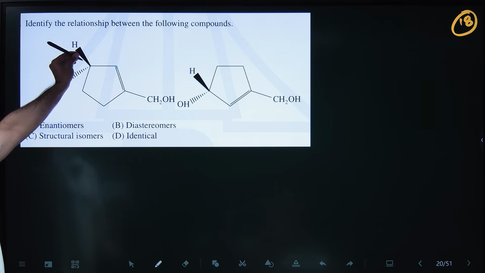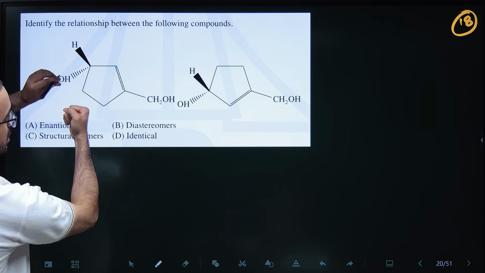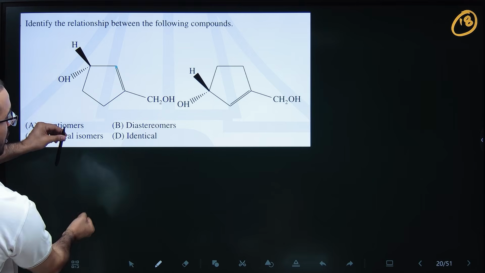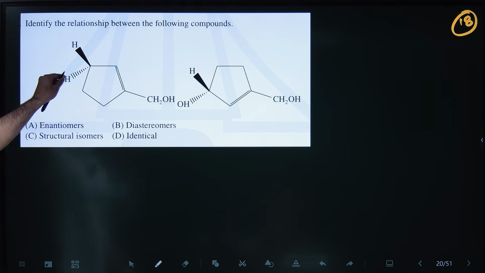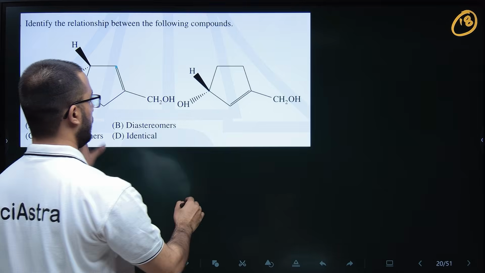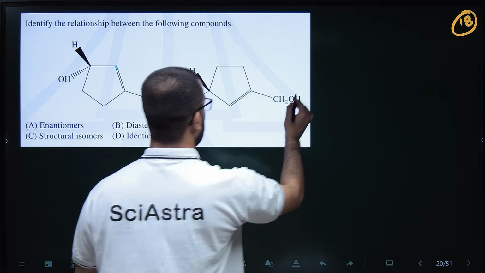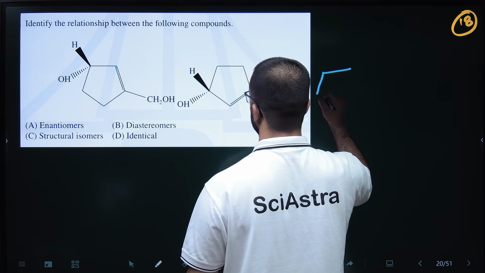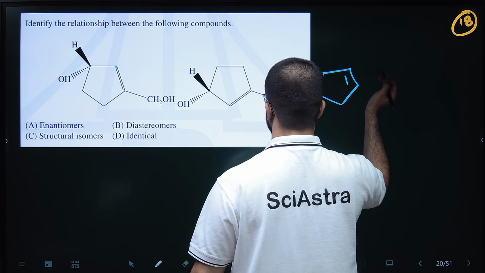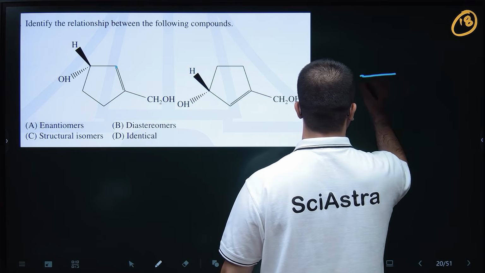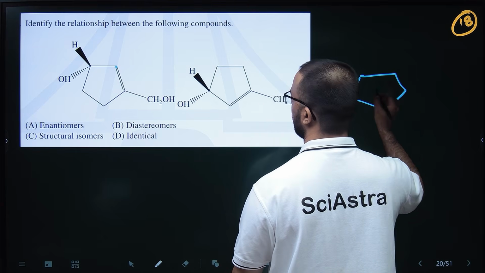If I pull this, this hydrogen will go into the board, and this OH will come out of the board. So this will be formed as what? I'm just thinking about geometry right now. We'll do it by RS configuration as well, don't worry.